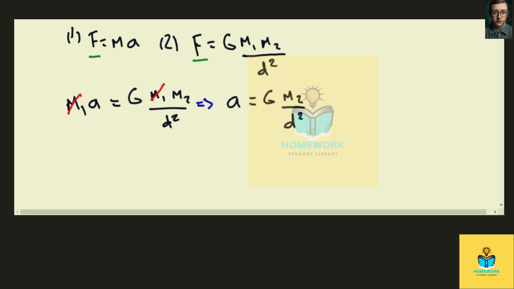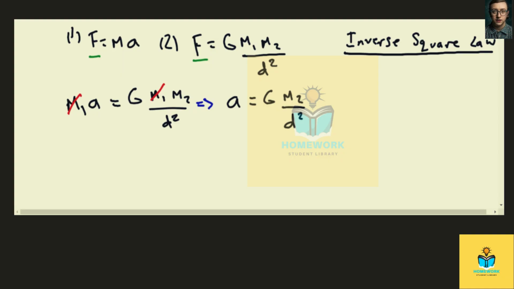And because d squared is in the denominator, this relationship is called the inverse square law.